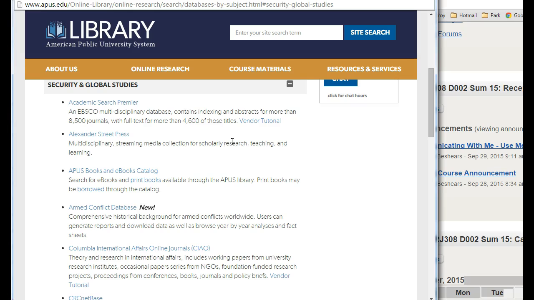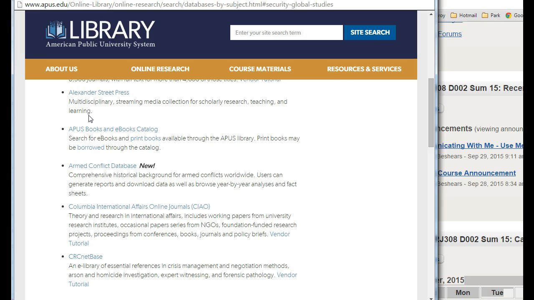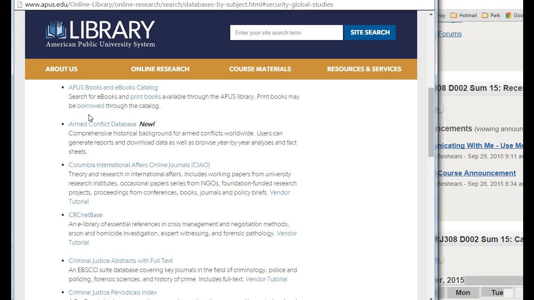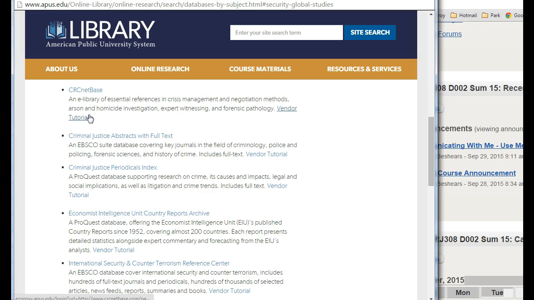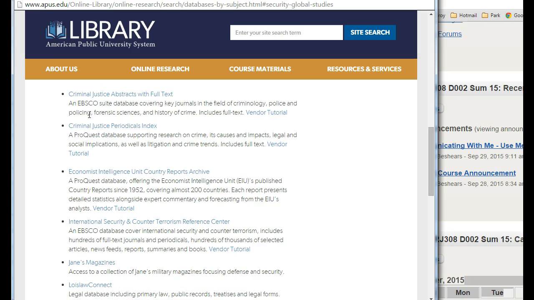Now you can see that there are quite a few databases that have a short explanation of what you may find there. Here are some ProQuest databases. The Criminal Justice Periodicals is a ProQuest database. If you click on that, you can find things in ProQuest. Here's some criminal justice abstracts with their full text. Some just include the abstract, some include full text.